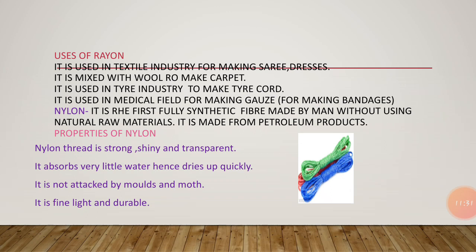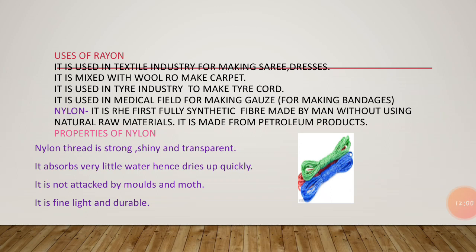So first of all, what is nylon? It is the first fully synthetic fiber that is made by men without using natural raw material. Not any kind of natural material is used for making this. So it is known as the fully synthetic fiber, and it is mainly made from petroleum products.